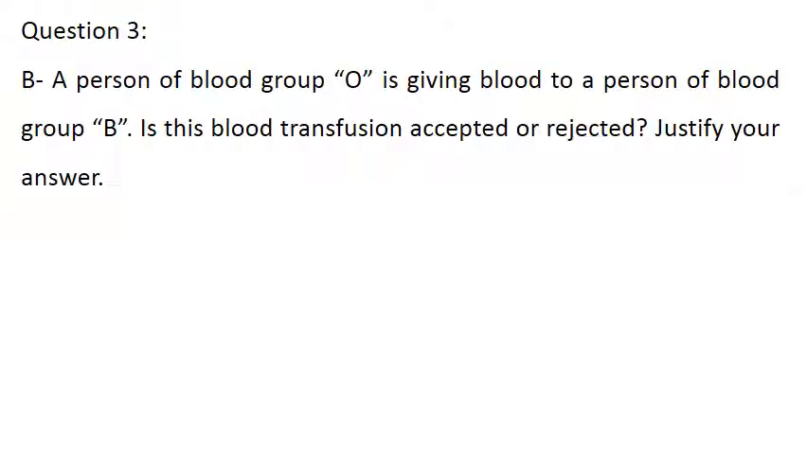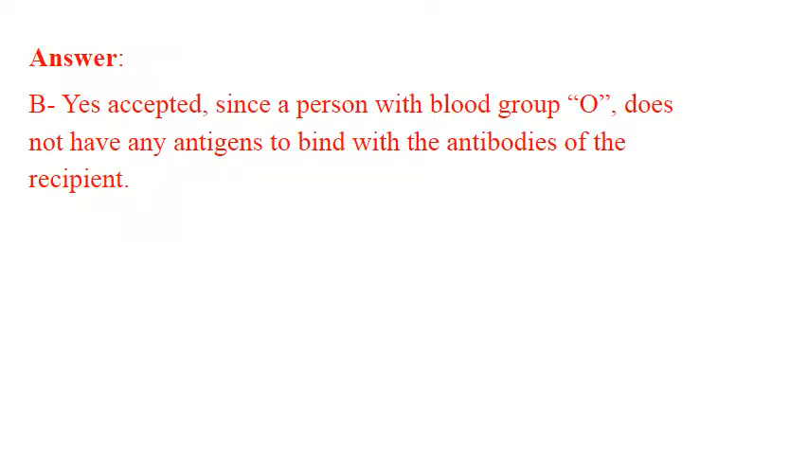Okay, Ala, can you read question 3, please? Part B. A person of blood group O is giving blood to a person of blood group B. Is this blood transfusion accepted or rejected? Justify your answer. Yes, Ala, your answer. Because there's no antigen to bind with the antibody. Yes, since blood group O is the donor, we look at the antigens, it doesn't have any antigens to bind with the antibody of the recipient. So there will be no agglutination and it will be accepted. So the answer of part B: yes, accepted, since a person with blood group O doesn't have any antigens to bind with the antibodies of the recipient.